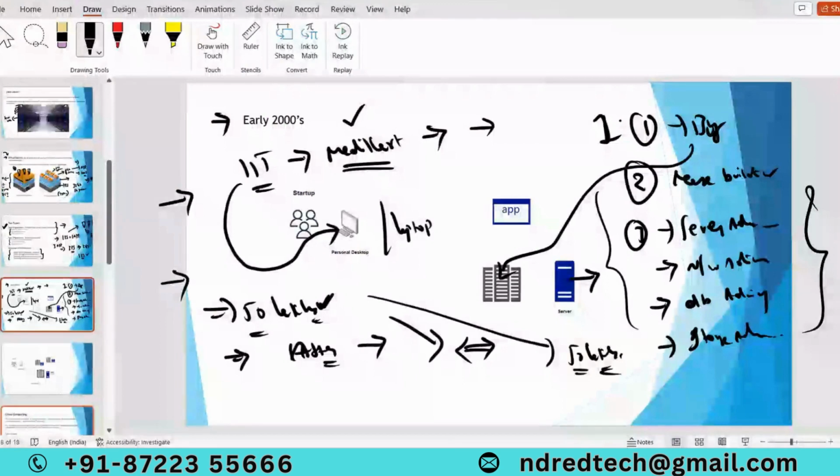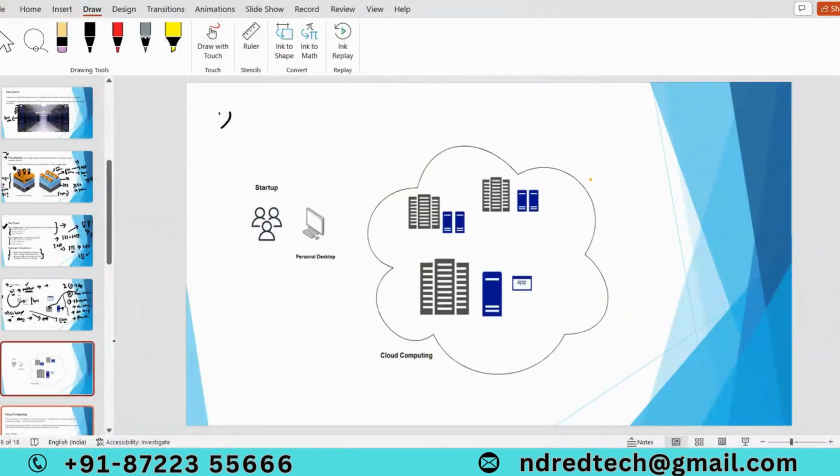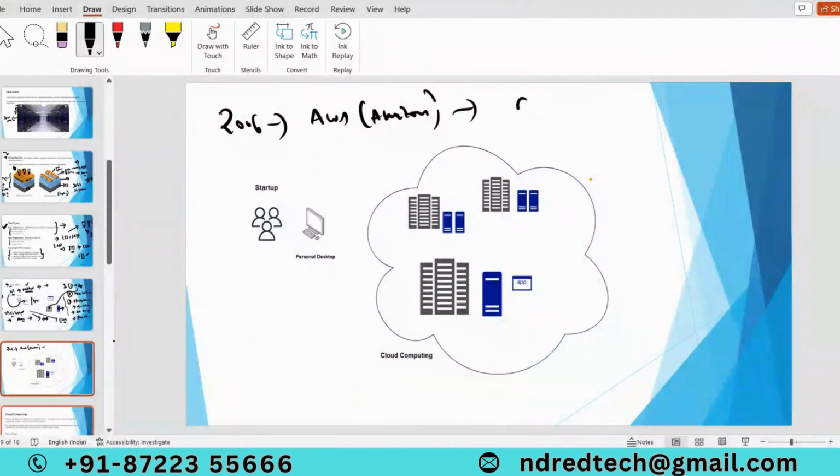So this is the early 2000s scenario. To overcome all these situations, in 2006, AWS, that is Amazon, came up with a concept called cloud computing.